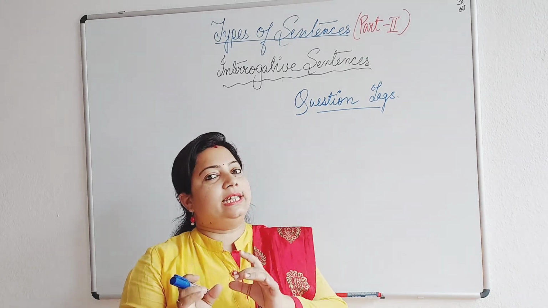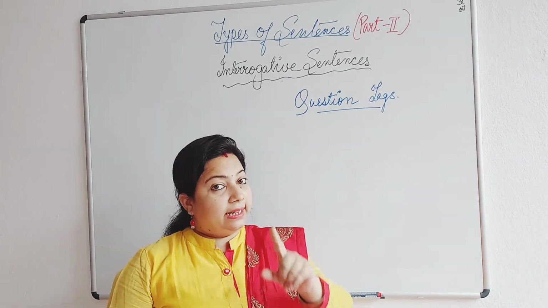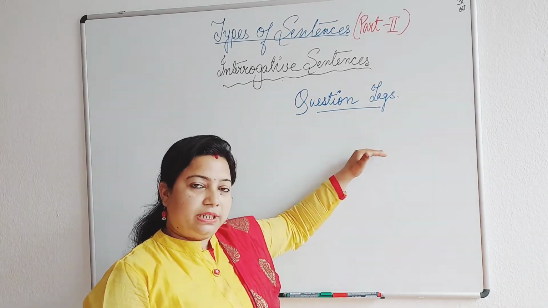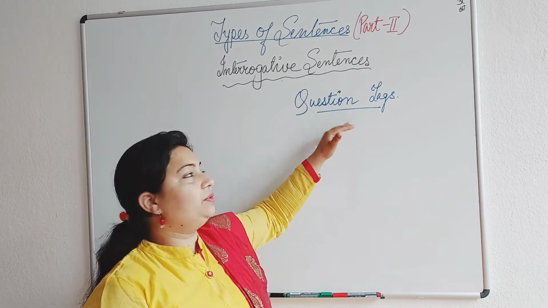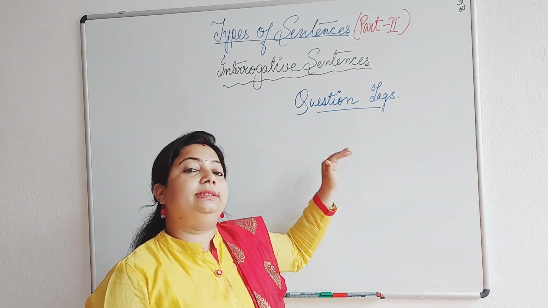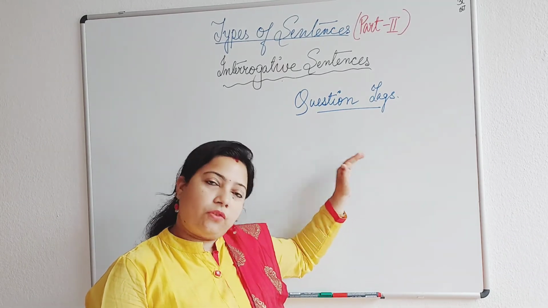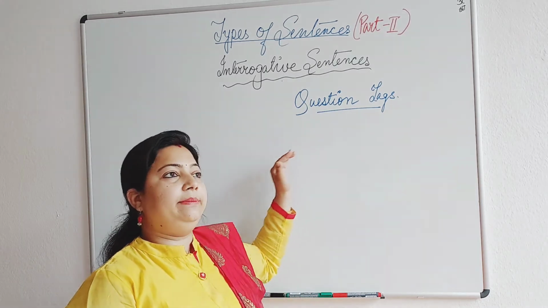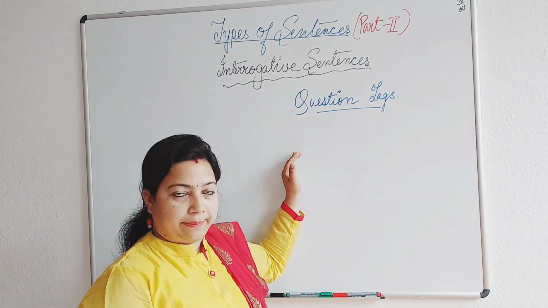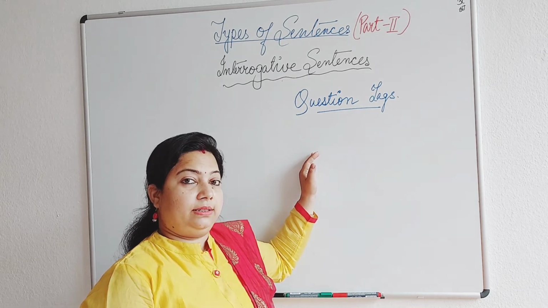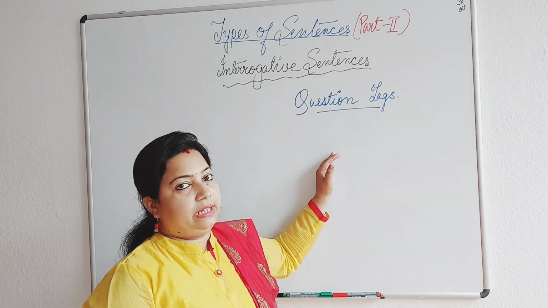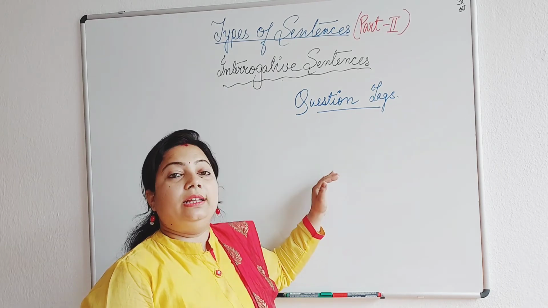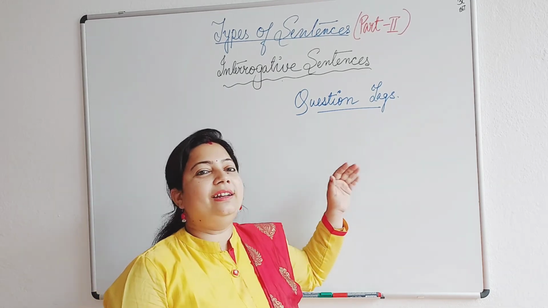This is exceptionally different, and I have kept it for the end. Of course it will end with a question mark, of course it will begin with a capital letter, but it will not begin with any WH word or auxiliary verb or modal auxiliary. The question framed will be in a different way.